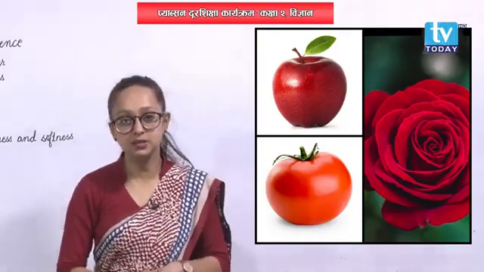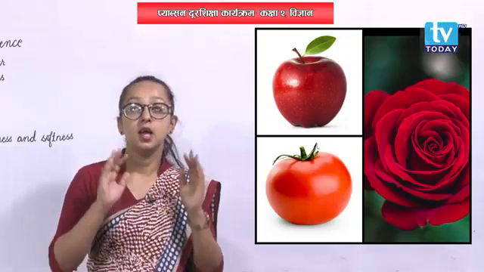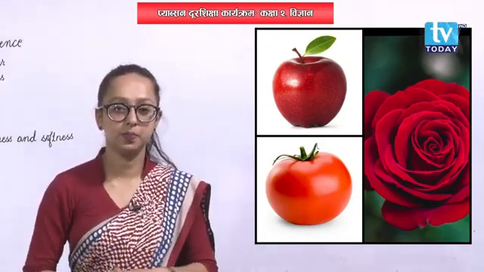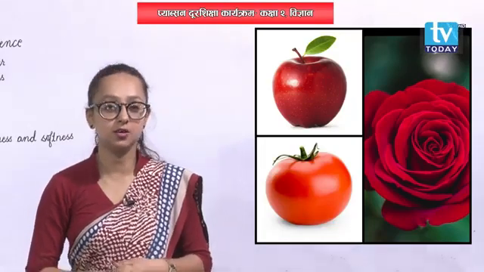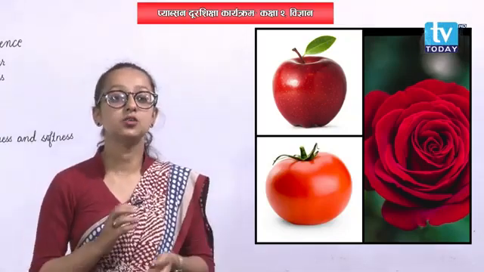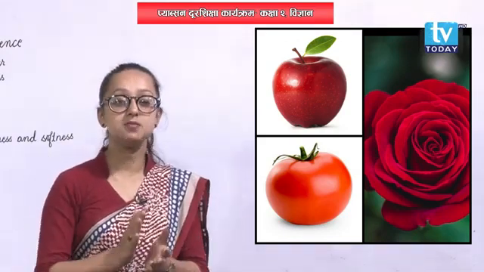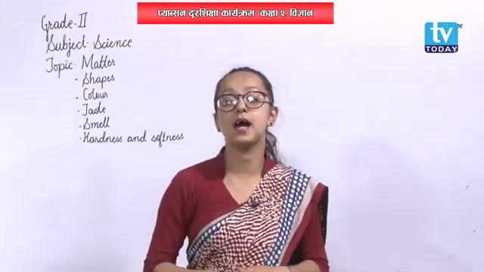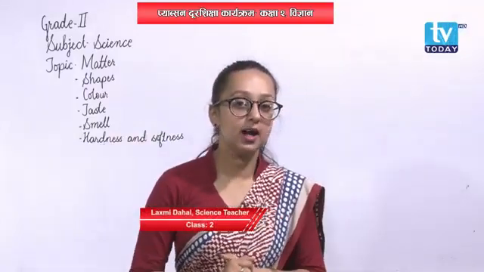Obviously a ripened tomato is also red in color. In the similar way, colors, how do you identify the color of an object? With your tongue? No. How do you see the color of the objects? With the help of our eyes, because eyes are those sense organs that give us the sensation of vision, that helps us to see the things around us. We can see their shapes, we can see their colors only with the help of our eyes.